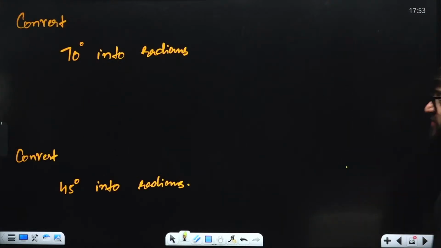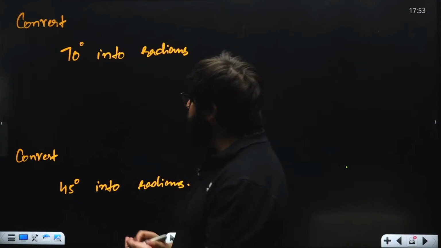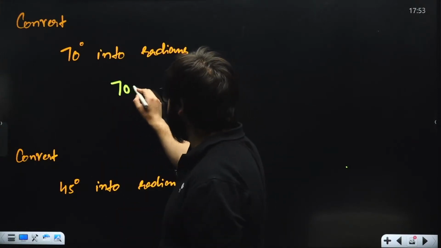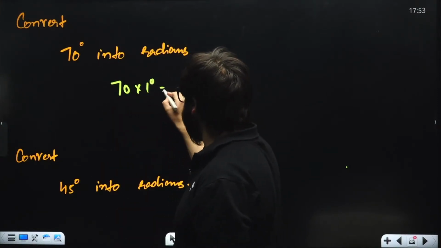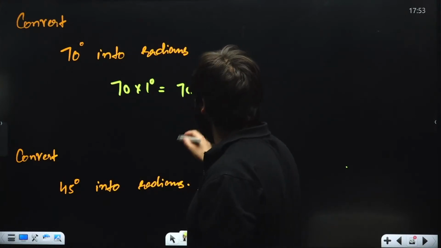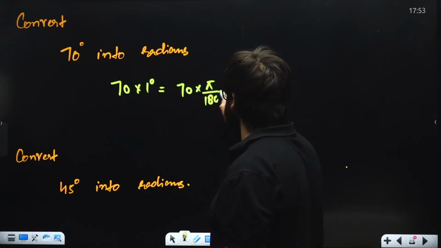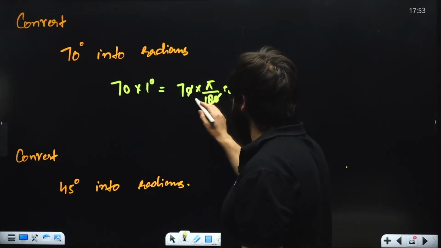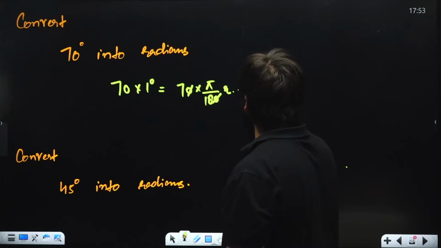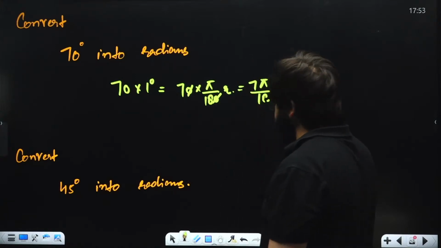Let's talk about the 70 degrees. Can you tell me what is the value of 70 degrees in radians? That will be 70 into 1 degree. So this is 70 into pi divided by 180 radians. This and this will cancel. So this will be 7 pi divided by 18 radians.